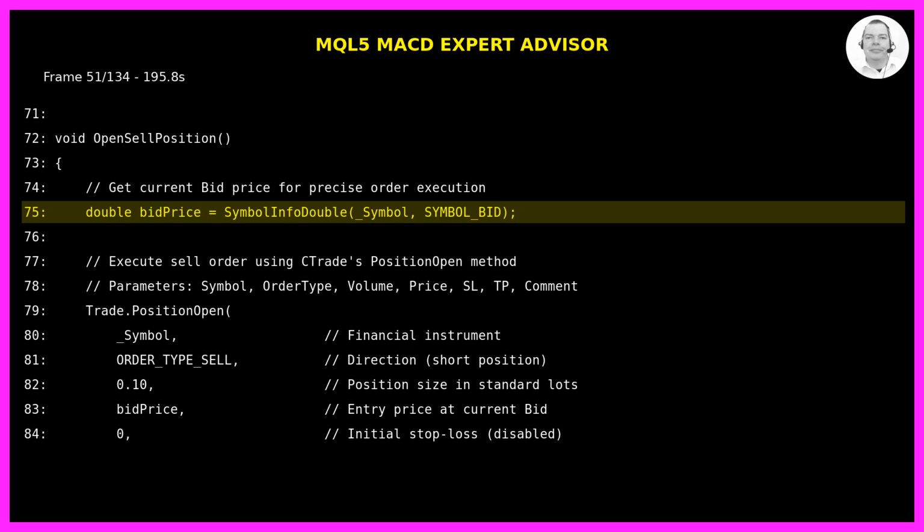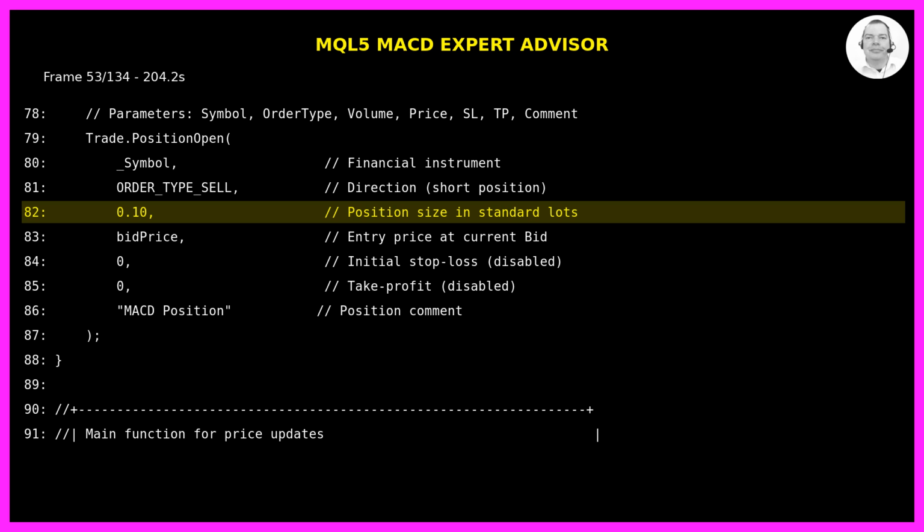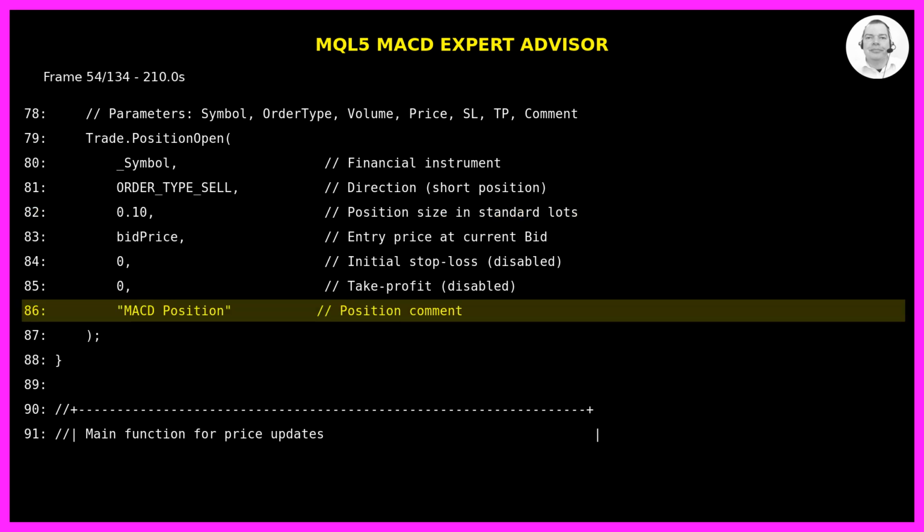It gets the current bid price and executes Trade.PositionOpen with ORDER_TYPE_SELL for a short position, again using 0.10 lots, the bid price as entry, 0 for stop loss, 0 for take profit, and the same comment.